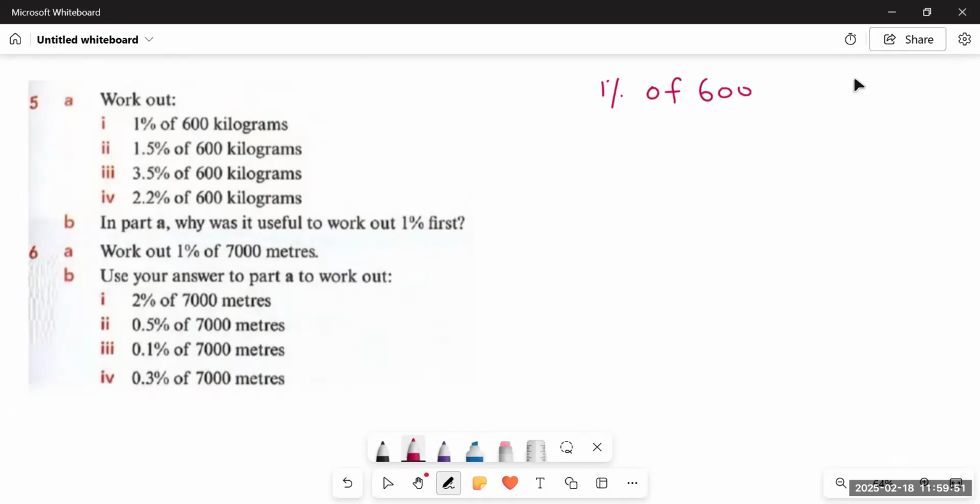When there is "of" between two quantities, remember there is multiplication between these two quantities. So 1% is equal to 1 upon 100 multiplied by 600. Now we will simplify them, 0, 0 cut. So what are we left with? 6. It means 1% of 600 is equal to 6.